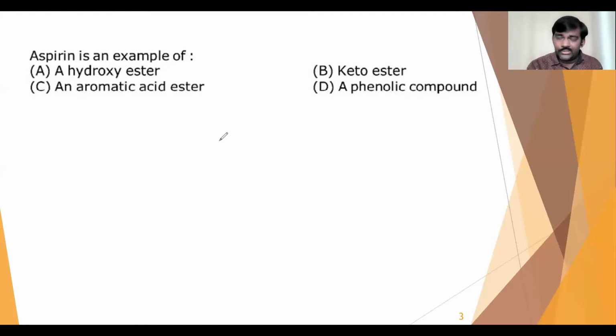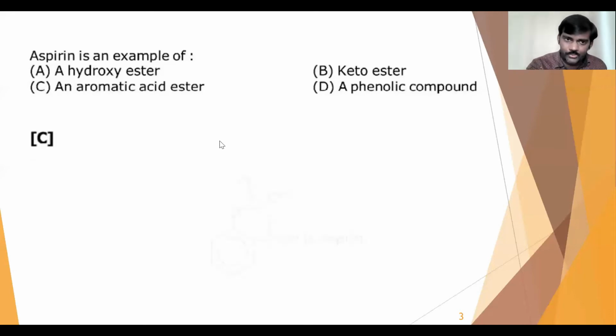Where does that acetyl group attach? On the OH. In OH, the hydrogen will be replaced by the acetyl group. Acetyl group means CH3CO, so that will give you acetyl salicylic acid. Salicylic acid is an aromatic carboxylic acid, and this is its ester. So that's why we can say aromatic acid ester. So option C will be our answer.